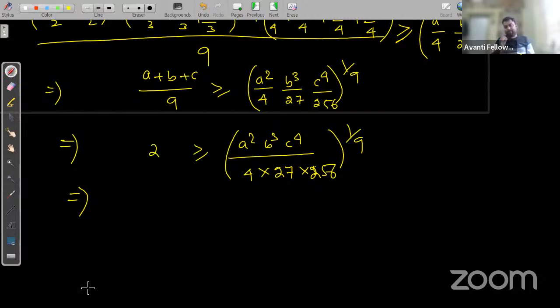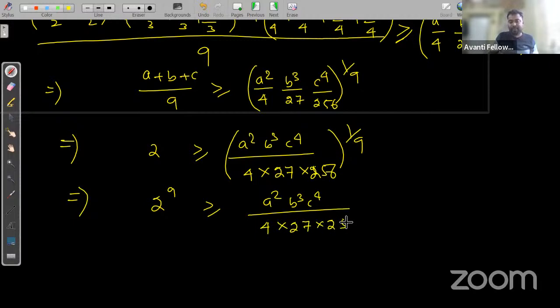If I take exponent 9 on both sides, what will happen? The left hand side becomes 2 raised to 9, which is greater than or equal to A square B cube C to the power 4 upon 4 into 27 into 256. Is it or not? Right? Now you can cross multiply both the sides and you will get the answer.